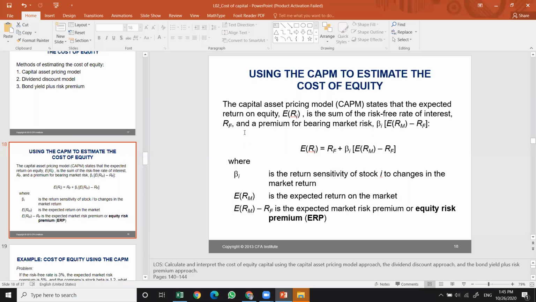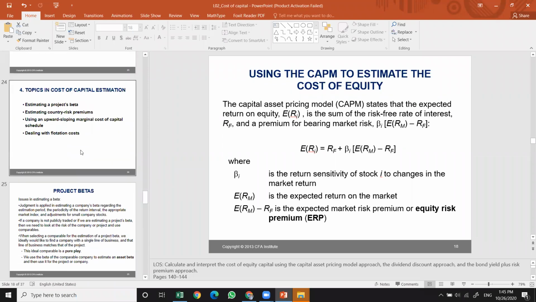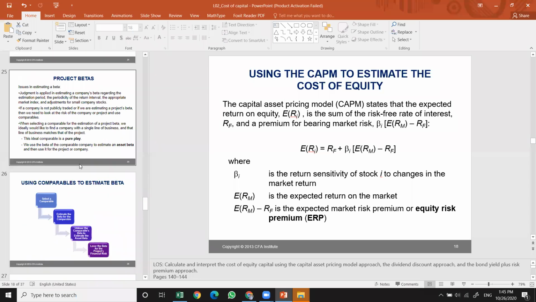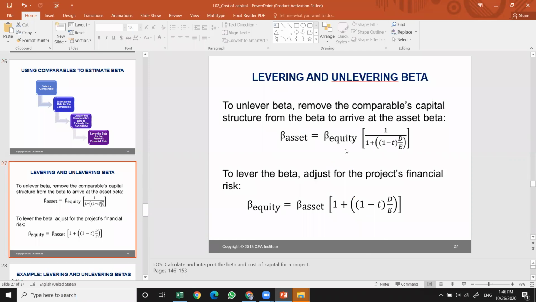But if it's not available, then you use the pure play methodology, where you select comparables. You select the comparable, estimate the beta for the comparable, unlever, then lever it, and then you'll be able to find the beta. So this is how it works. When we get into the example, we'll have a better understanding.